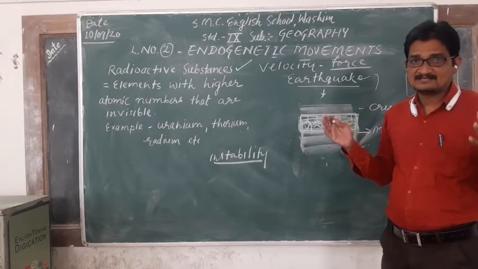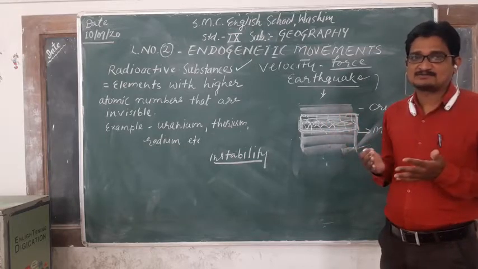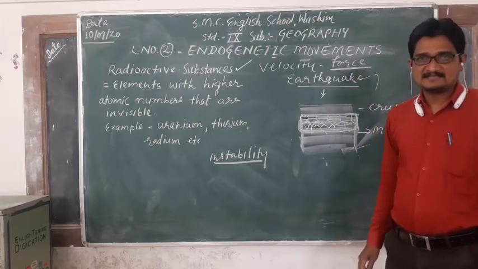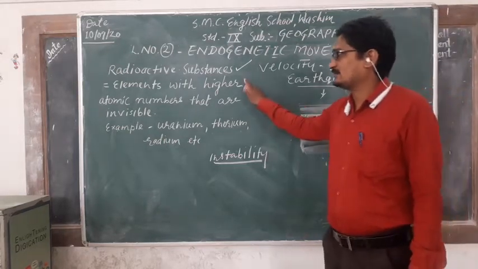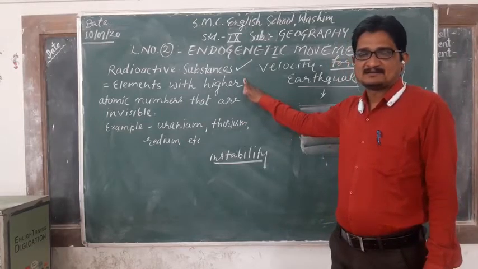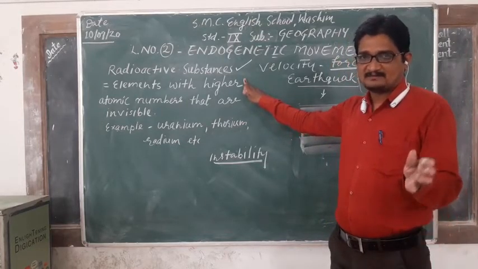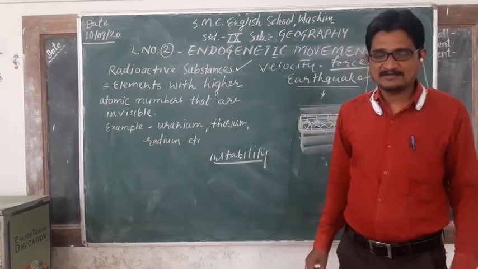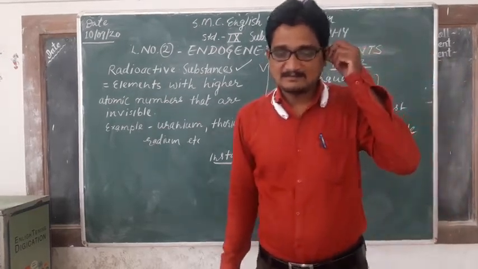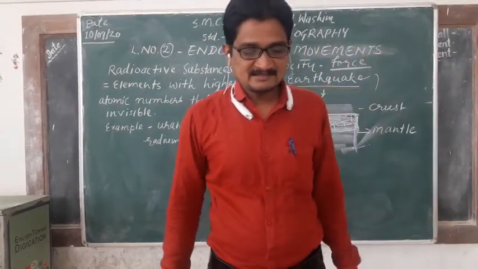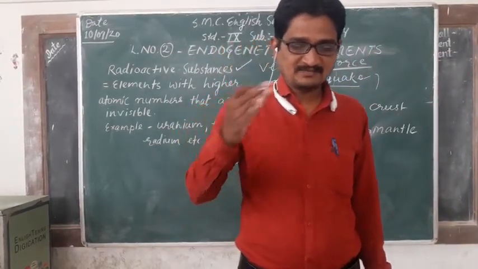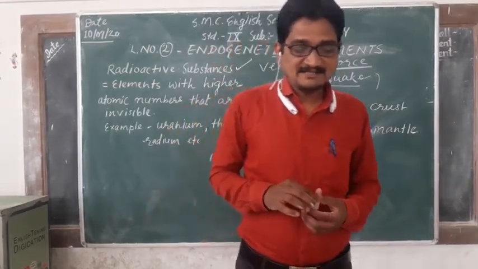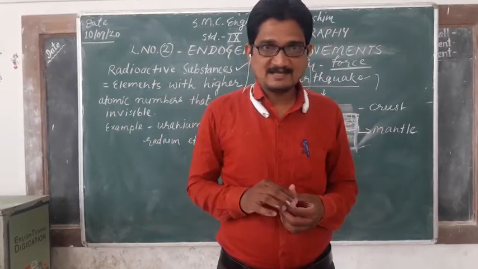All these atomic substances create that radioactive energy, all these tremors, all these shocks, velocity and force. So note down these radioactive substances. On the back side of the textbook, the definition of radioactive materials in the mantle is given. These energy waves travel from one place to another. Due to such a flow of energy, instability is caused in the mantle.